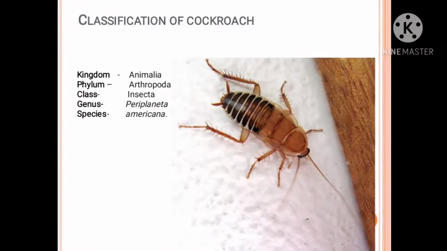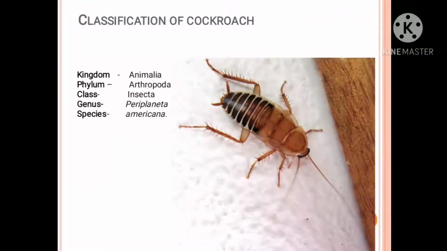In their body, the chitinous exoskeleton is present. Exoskeleton means the outer covering of the body is made up of a particular polysaccharide, that is a form of chitin. So it is hard in structure, that's why it is known as the chitinous exoskeleton.